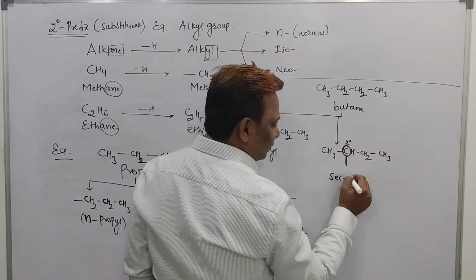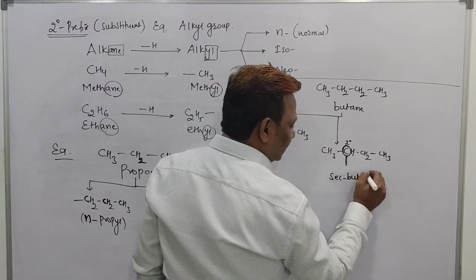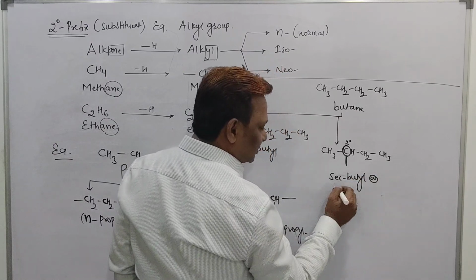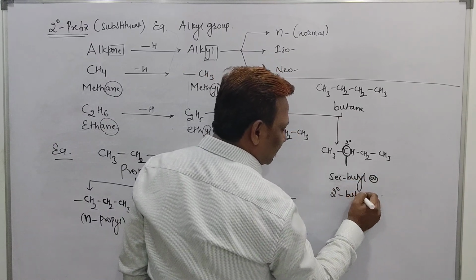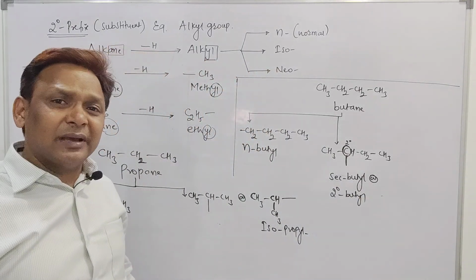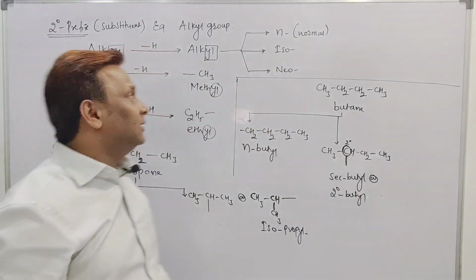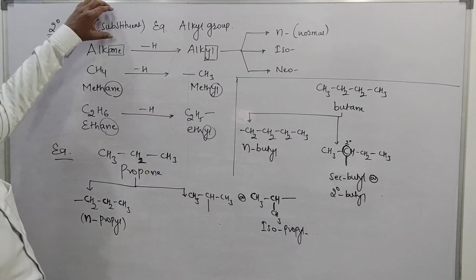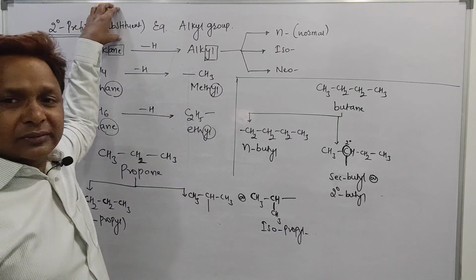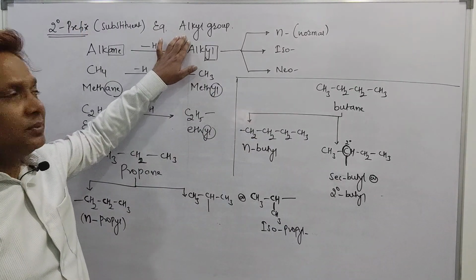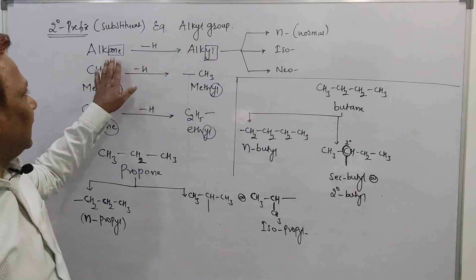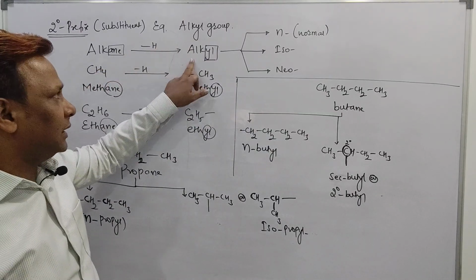Total number of carbon is 4, called a butyl. Secondary butyl, or you can mention here as 2 dash, 2 degree butyl. It is a type of the alkyl group that I am discussing now. First one is secondary prefix called a substituent. In that, one of the examples I have taken here is an alkyl group. But alkyl group, how does it form? Alkane, by taking out hydrogen from the alkane.